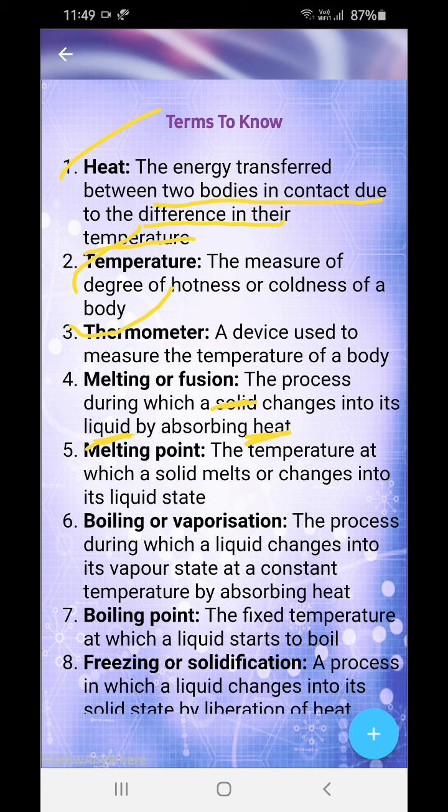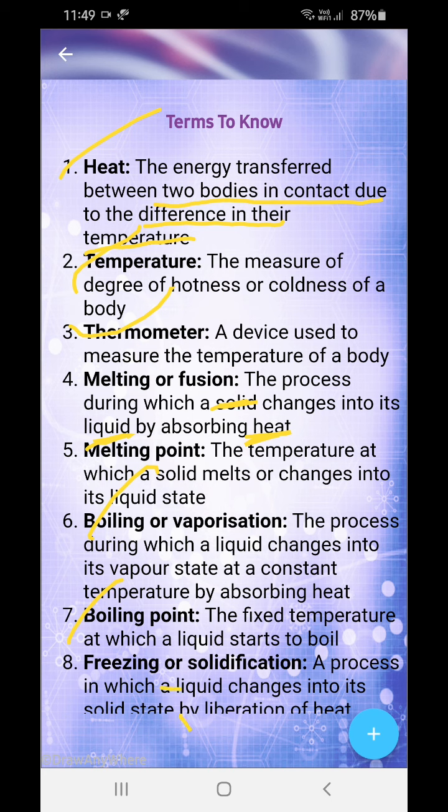Boiling or vaporization: the process during which a liquid changes into vapor state at a constant temperature by absorbing heat. Melting also happens at a constant temperature, and boiling also happens at a constant temperature. Water is converted into water vapor at 100 degrees Celsius. Now, boiling point is the fixed temperature at which the liquid starts to boil. So, water's boiling point is how much? 100 degrees Celsius.